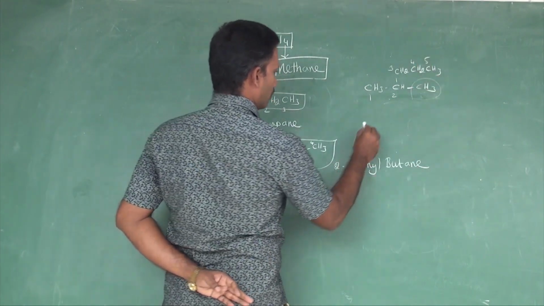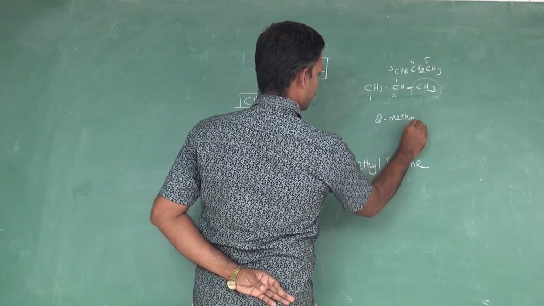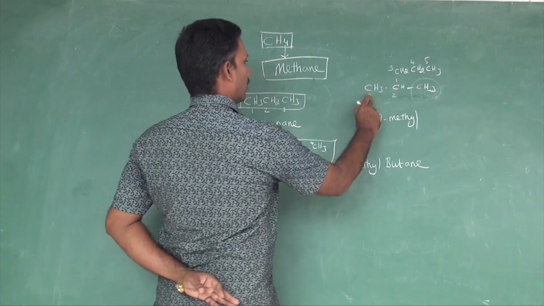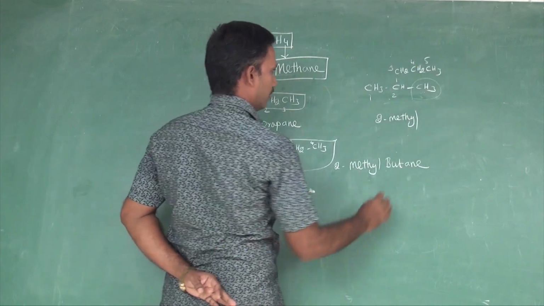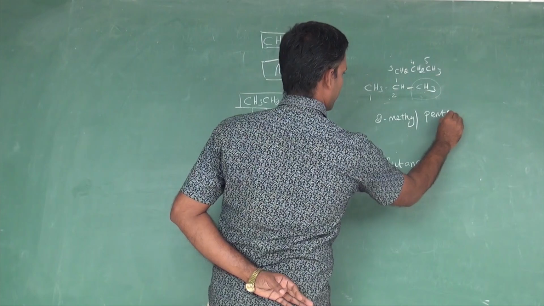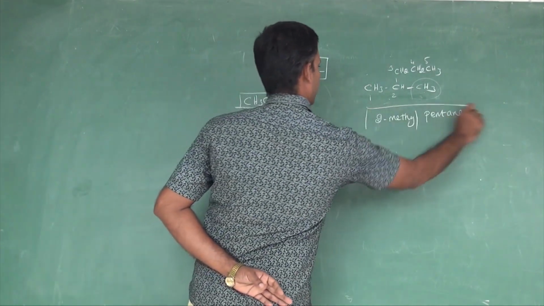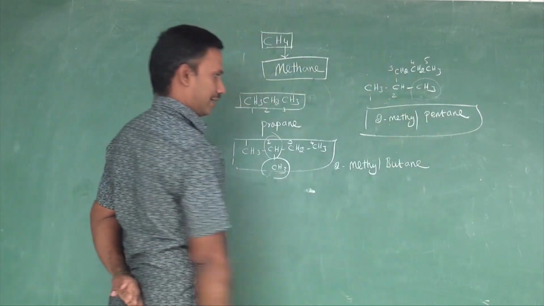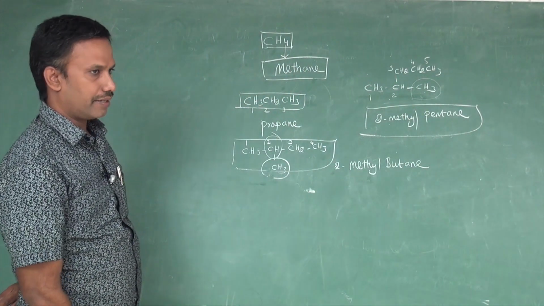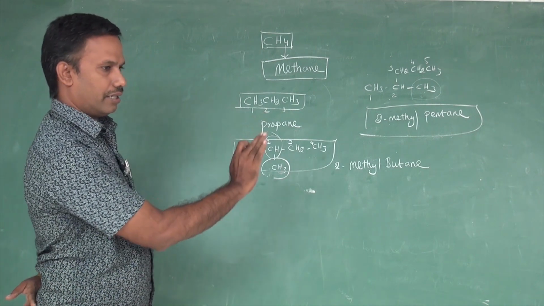So 2-methyl, total number of carbons 5, pent. It is a hydrocarbon, so pentane. So the name for this compound is 2-methyl pentane. These are the naming rules for alkanes.